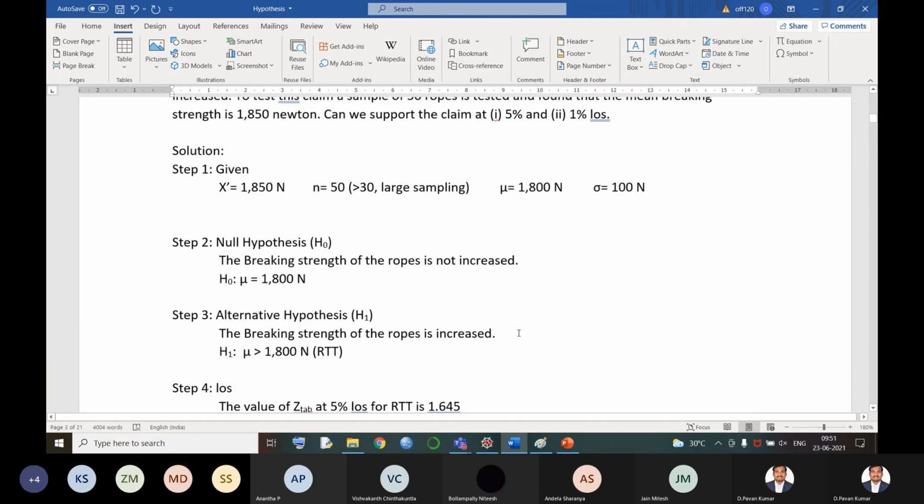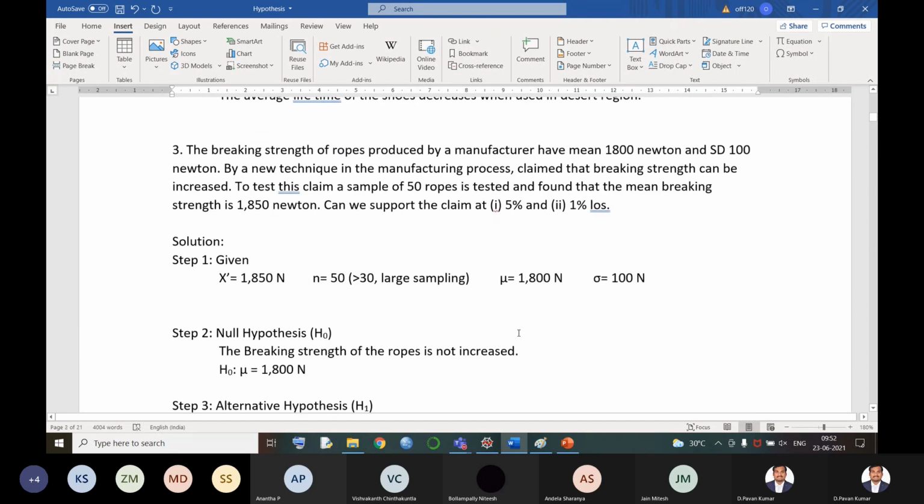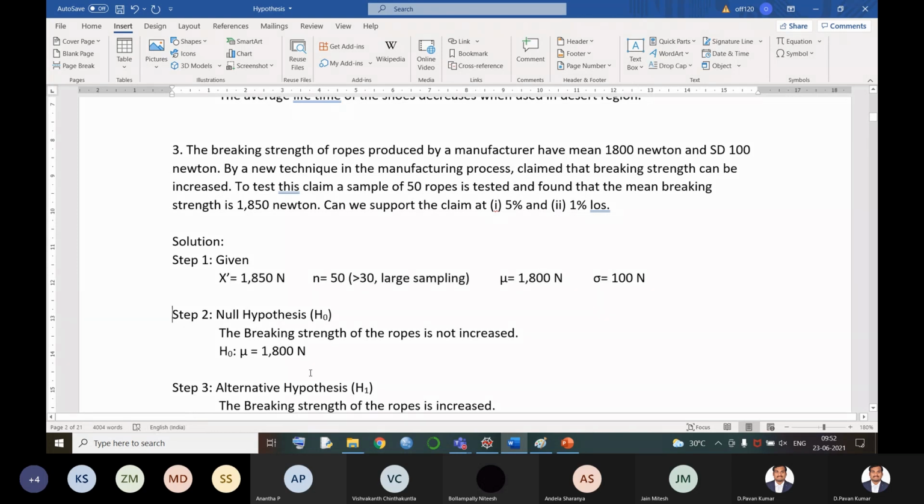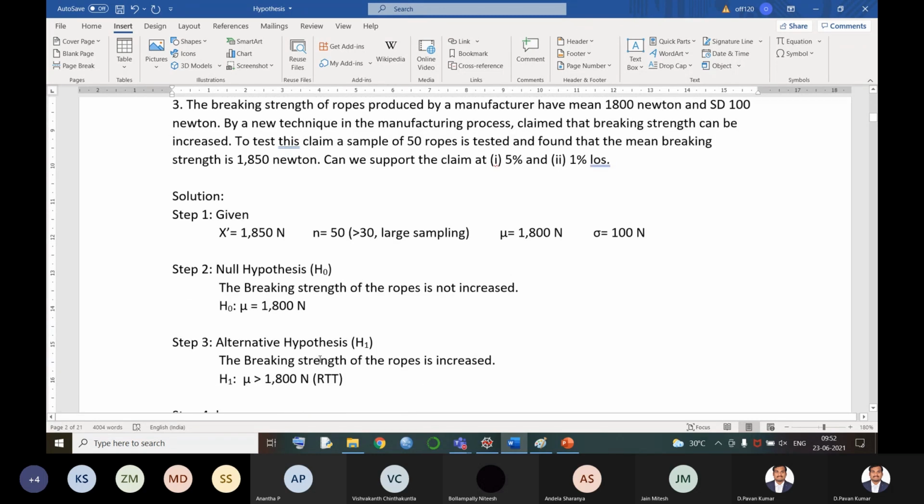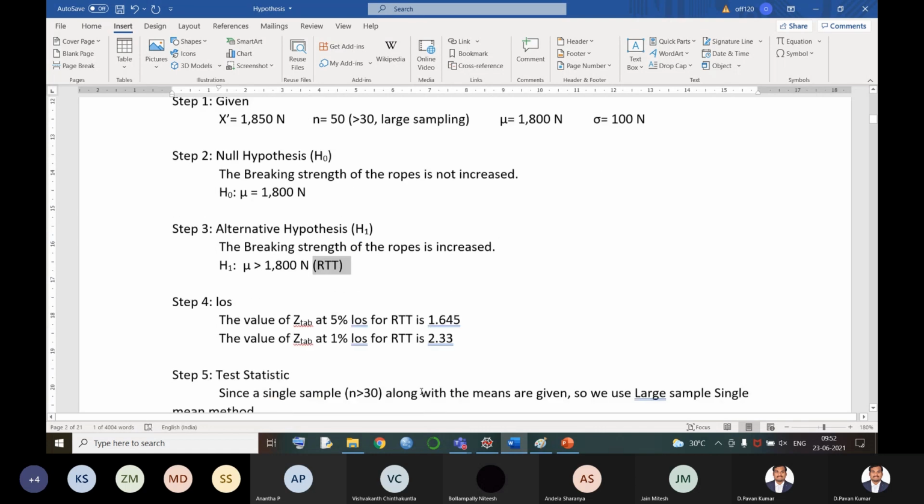Okay, see, now what did we do here? There is a problem given. Based on that, we have written what all the values are given. After that, we developed a hypothesis: he is saying that the breaking strength of the ropes is increased. We write that it is not increased in the null hypothesis. Because he is saying that it is increased, I am writing it in the alternative hypothesis. Not increased means it will be the equal to symbol. If it is increased, that becomes the greater than symbol. Since it is the greater than symbol, this is a right tail test problem.